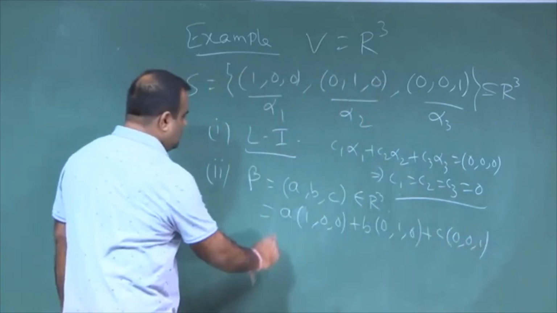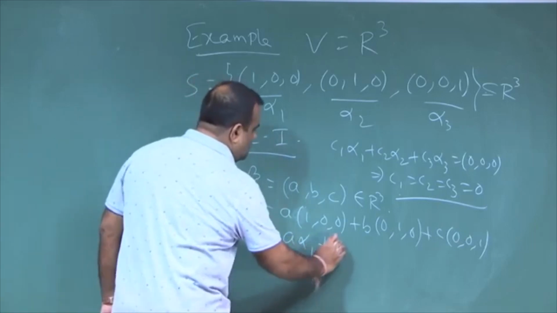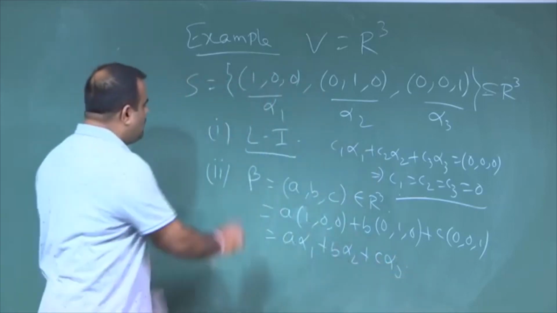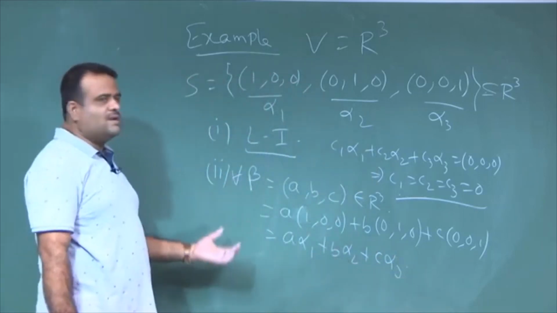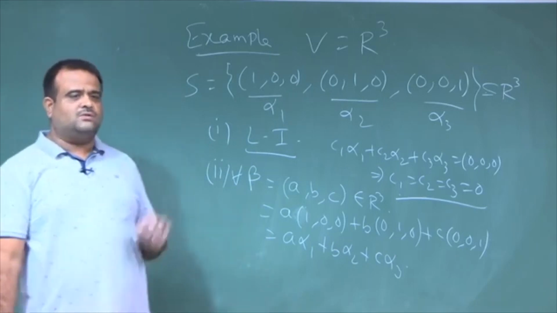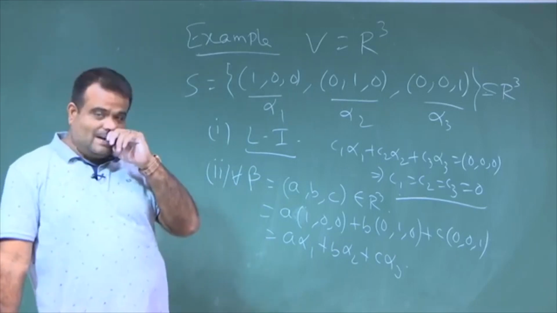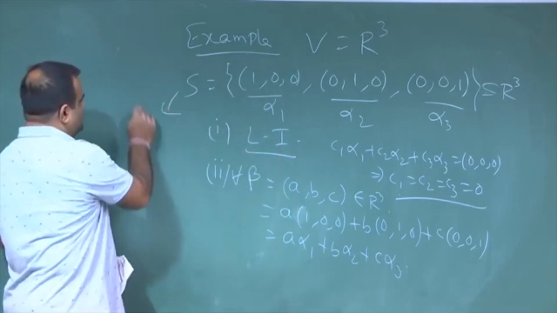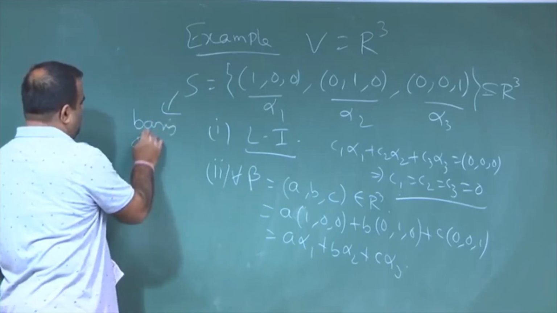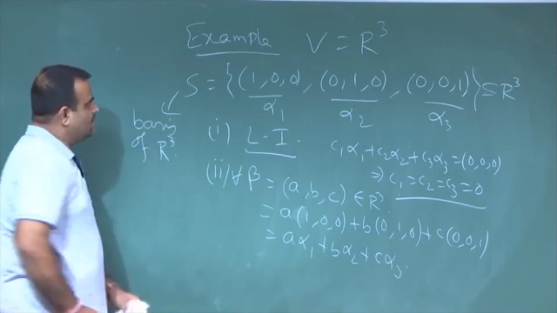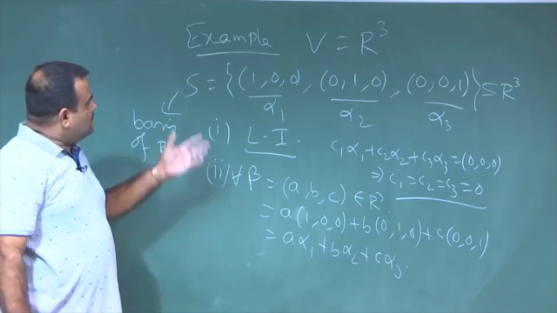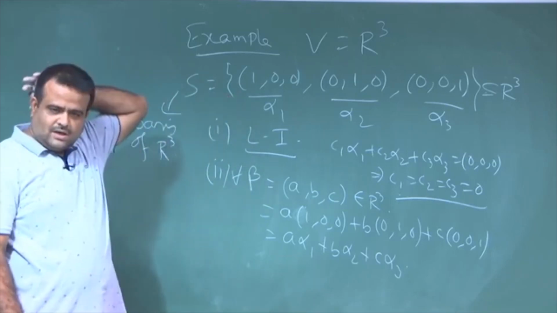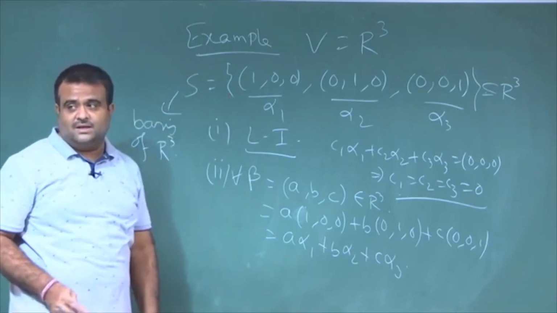So this is a linear combination of alpha 1, alpha 2, alpha 3, and this is true for all beta. Any beta from this vector space can be written as a linear combination of these three vectors. So this is a basis of R3. This is one example, a very trivial basis. This is called the standard basis.